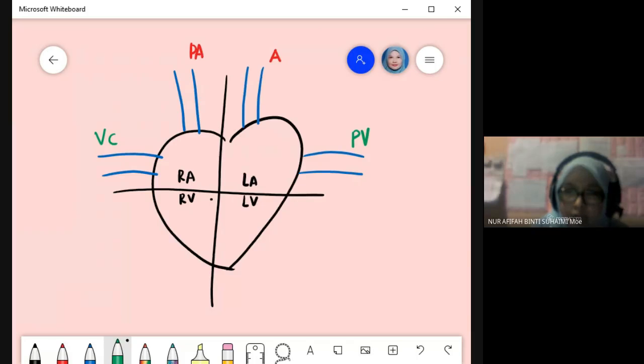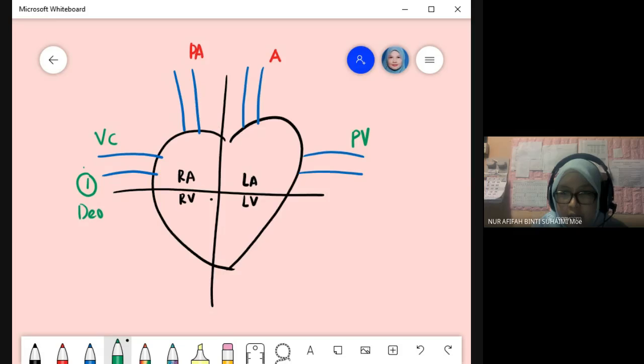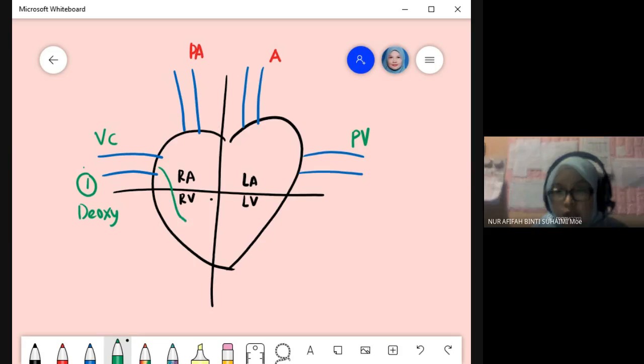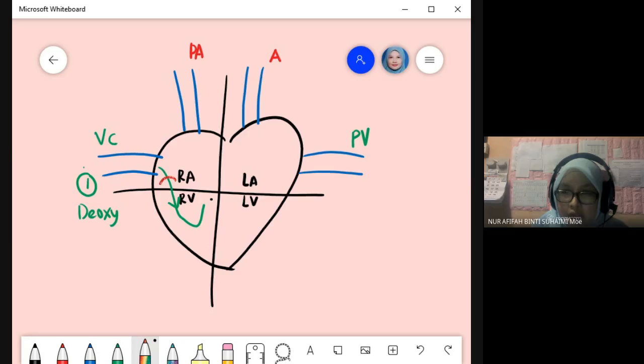From vena cava, number one, deoxygenated blood flows to the right atrium, and then to right ventricle. Then we have tricuspid valve in between. Okay, now sambung balik from right ventricle to the pulmonary artery.